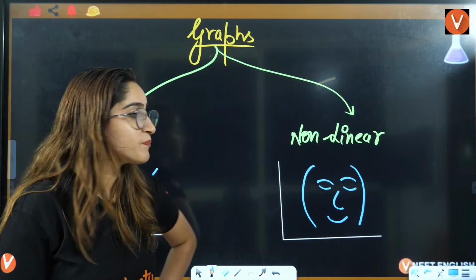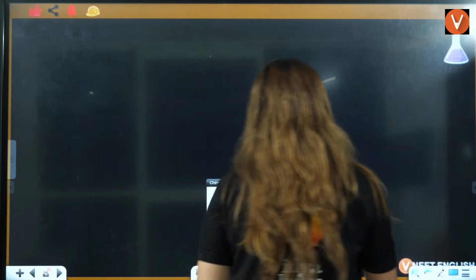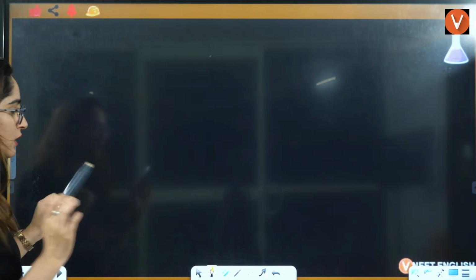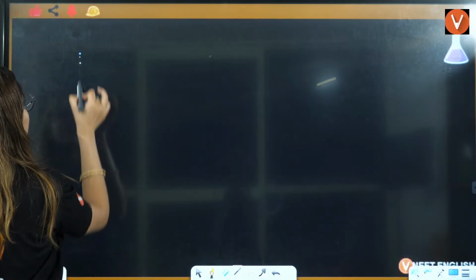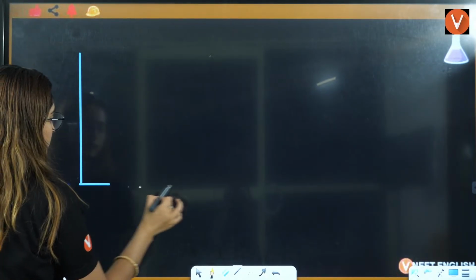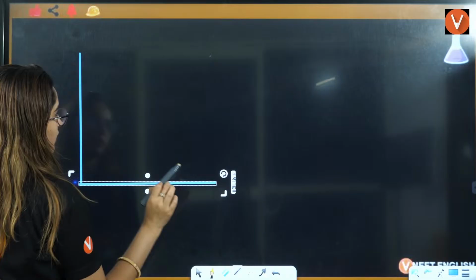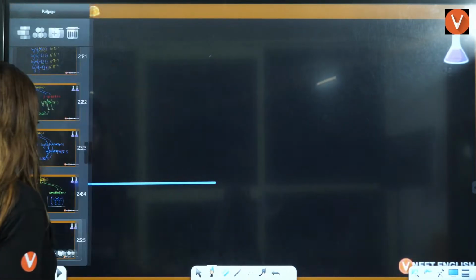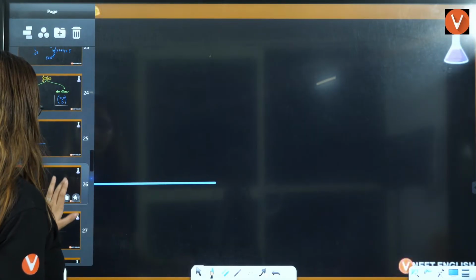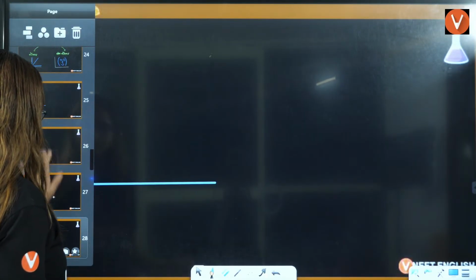Now, we have non-linear graphs and linear graphs. But ma'am, what can we learn from here? Let's say one graph I am drawing here. I'll just copy paste this slide so that I don't have to draw it again and again, right?